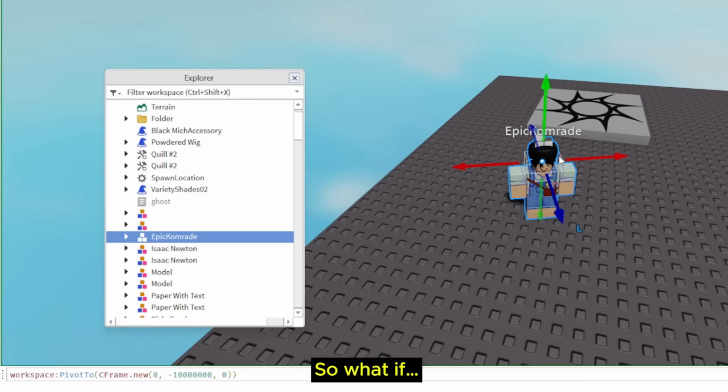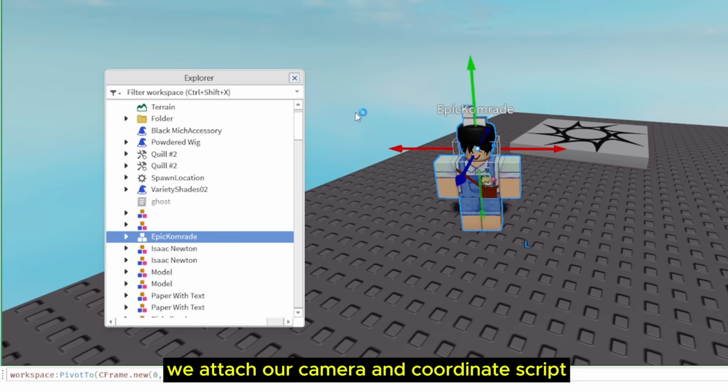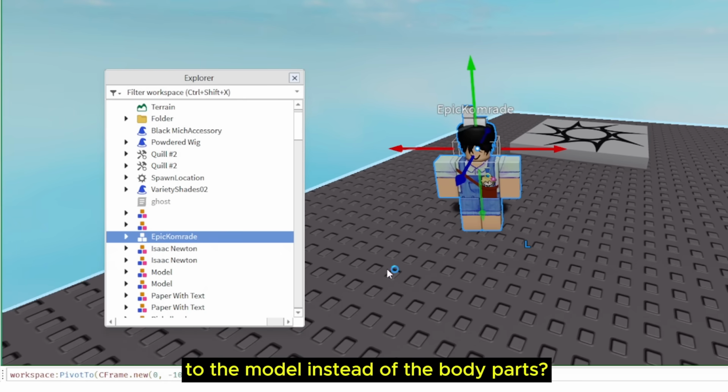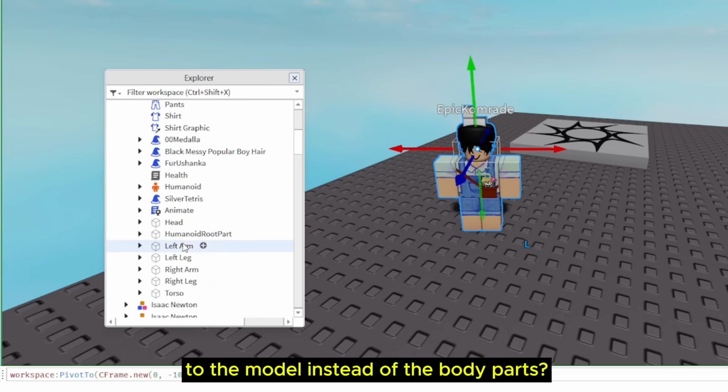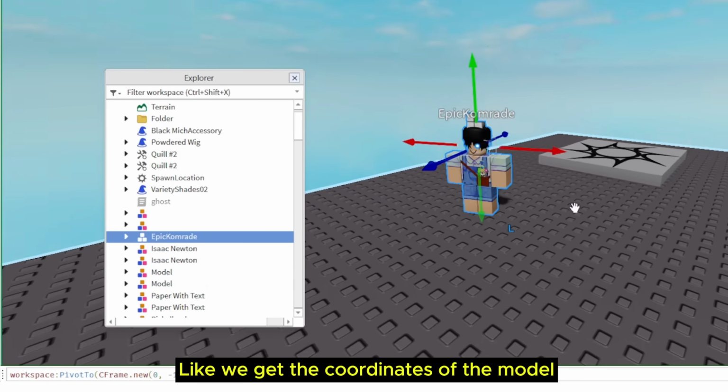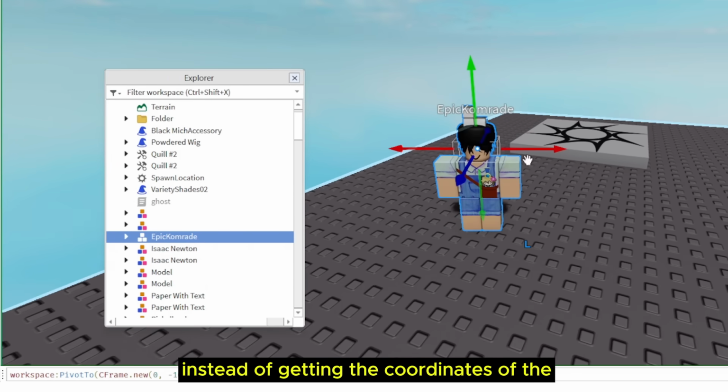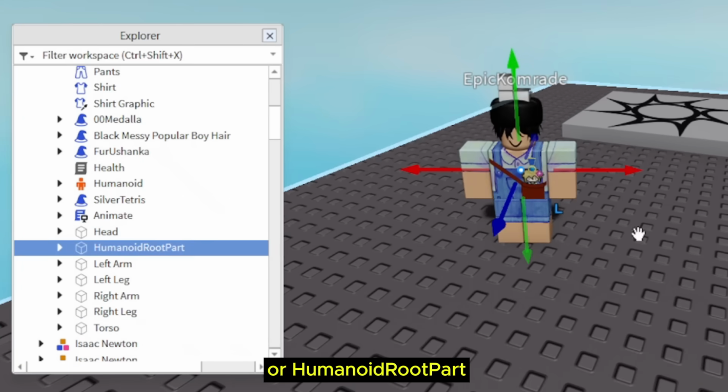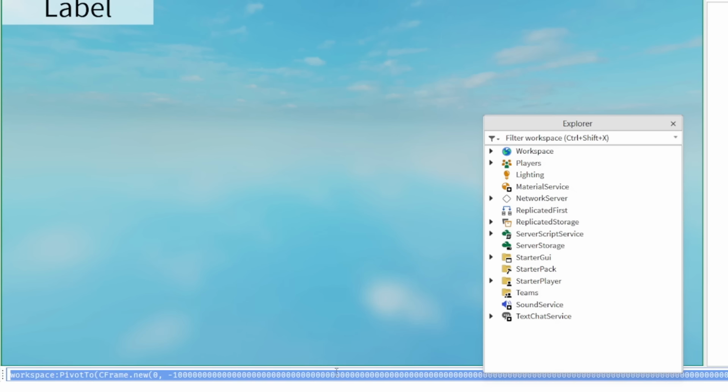So what if we attach our camera and coordinate script into the model instead of relying on the body parts? Like, we get the coordinates of the model itself instead of getting the coordinates of the torso or humanoid root part. And nothing happened.